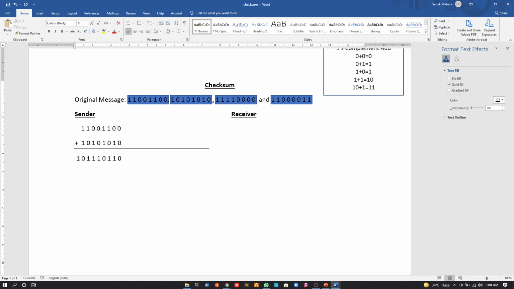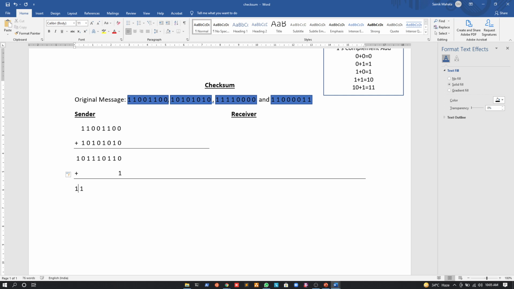So what we will do is take this 1 and add it to the resultant data. So we will add this to this. If I do this, so 1 and 0 will be a 1, right?